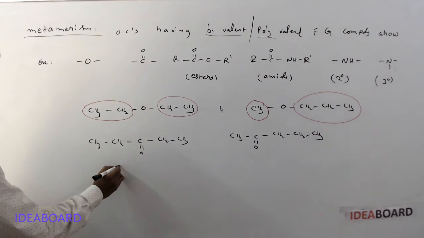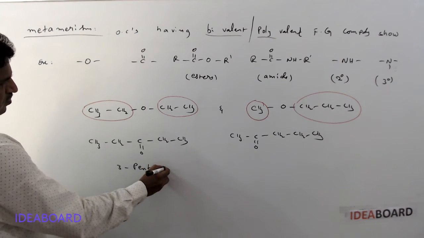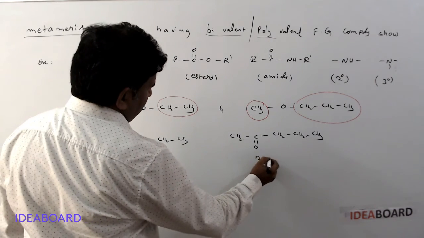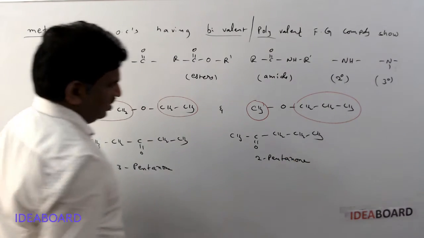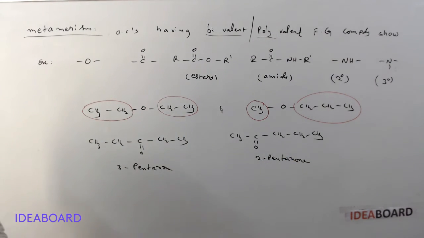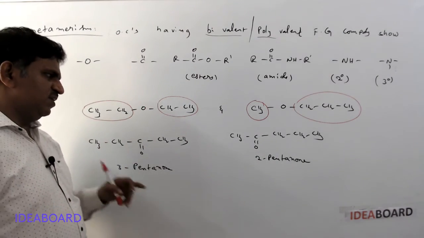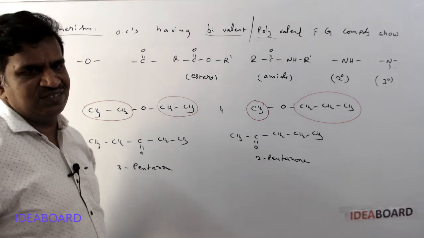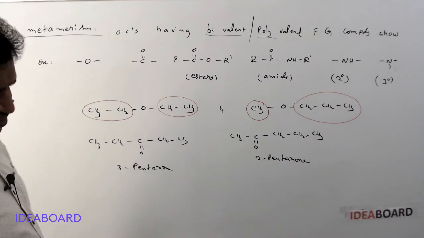This is called 3-pentanone, and this is called 2-pentanone. It looks like these two are position isomers. Definitely the CO group is at the third place here, and here definitely the CO group is at the second place. Position of the function group is changed, so they are called position isomers.